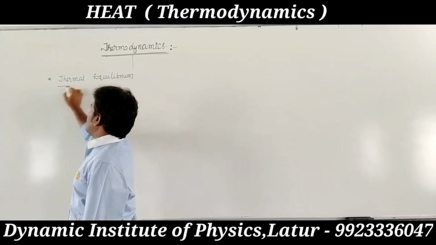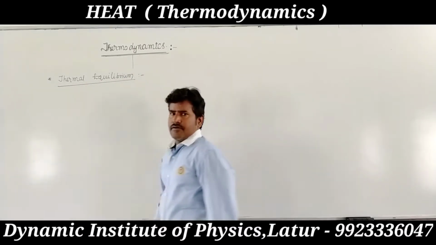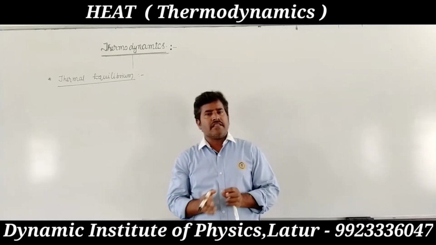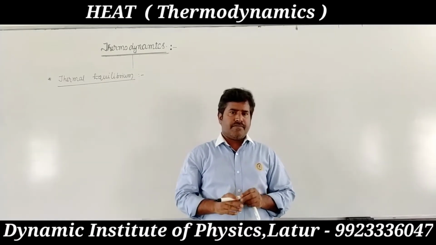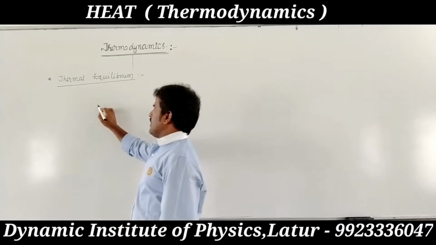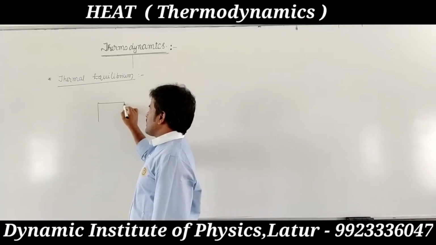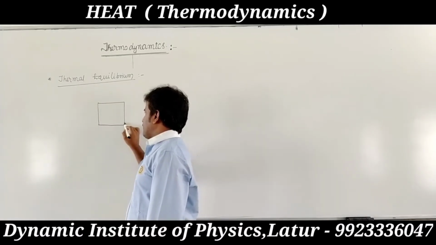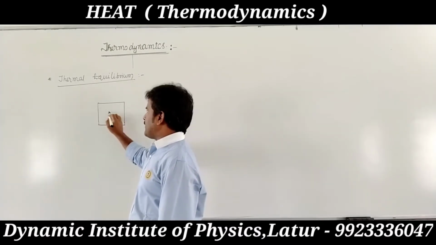What is thermal equilibrium? In thermodynamics, we use the concept of a system. A system means a container in which a substance occupies a certain pressure, volume and temperature.